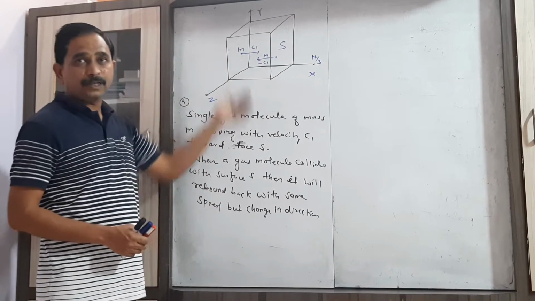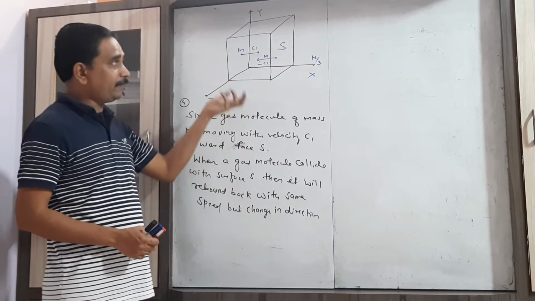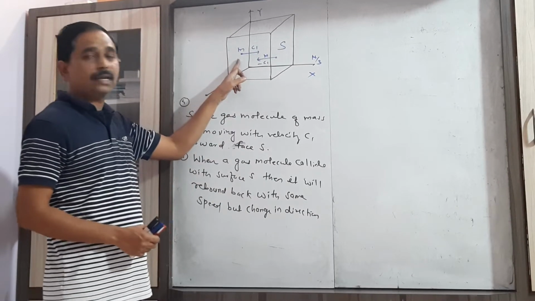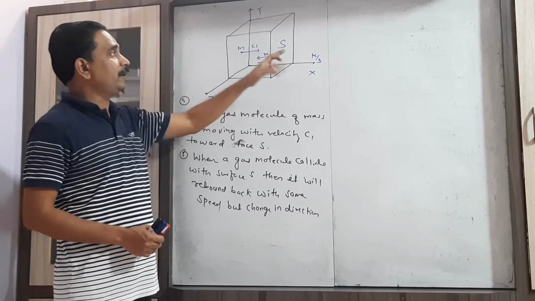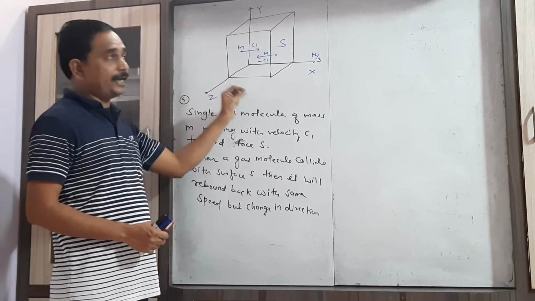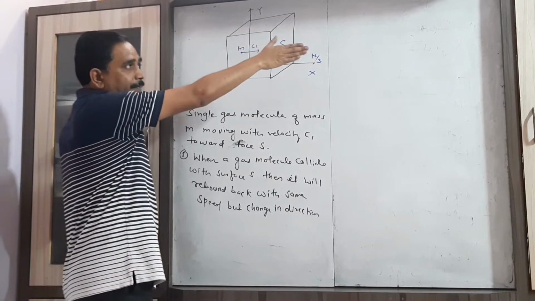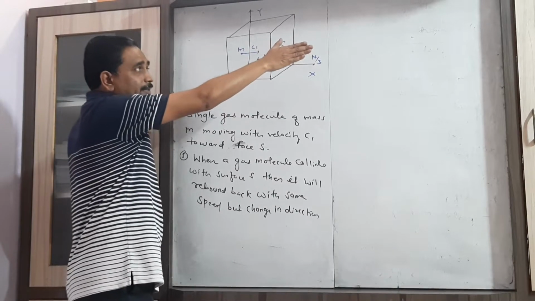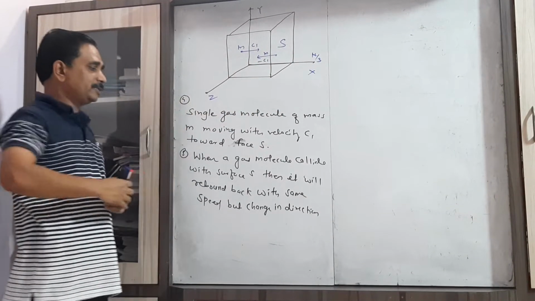We already explained which things are possible in the case of an ideal gas. So when this single gas molecule collides on the surface S, it will rebound back. There is only a change in direction of velocity, because initially the gas molecule moves toward the surface S and then it moves away from the surface S.